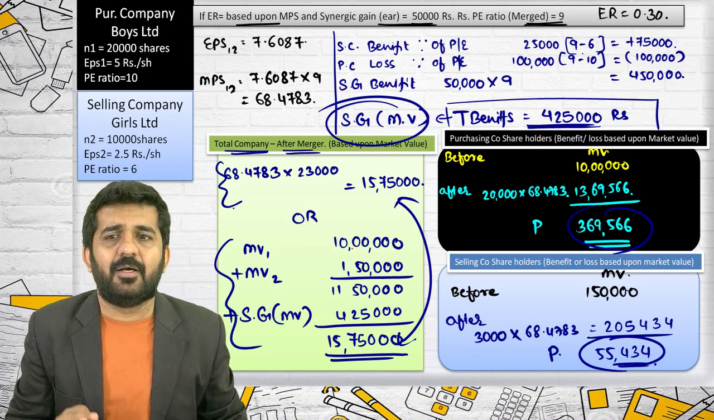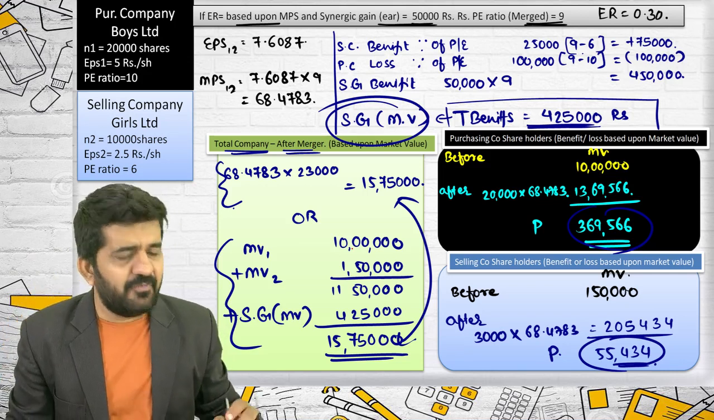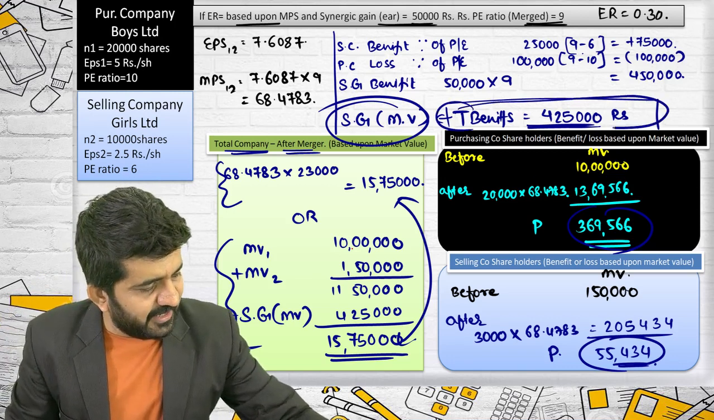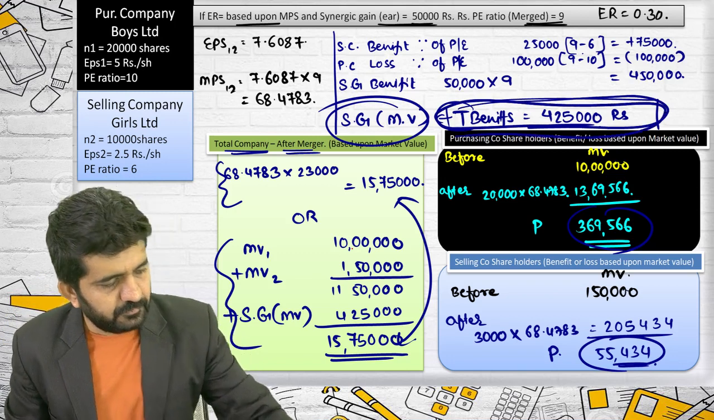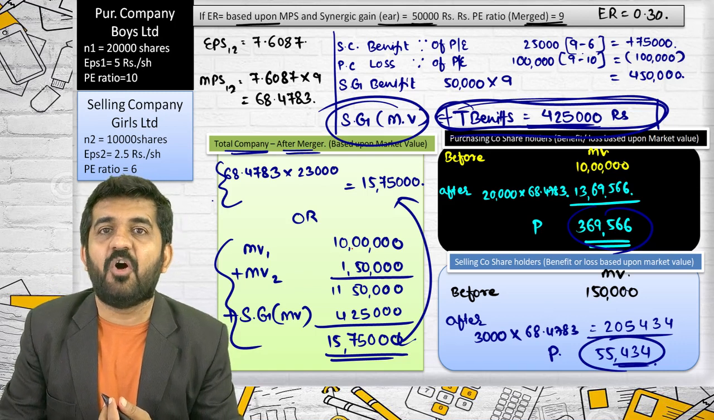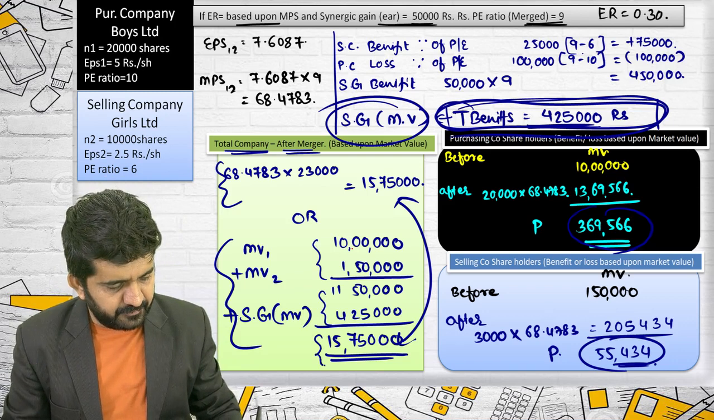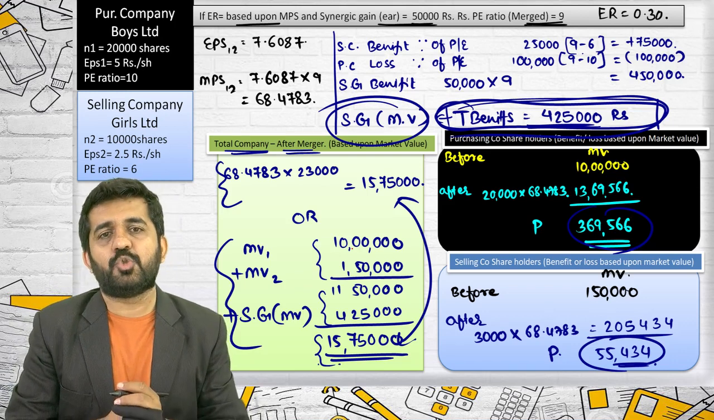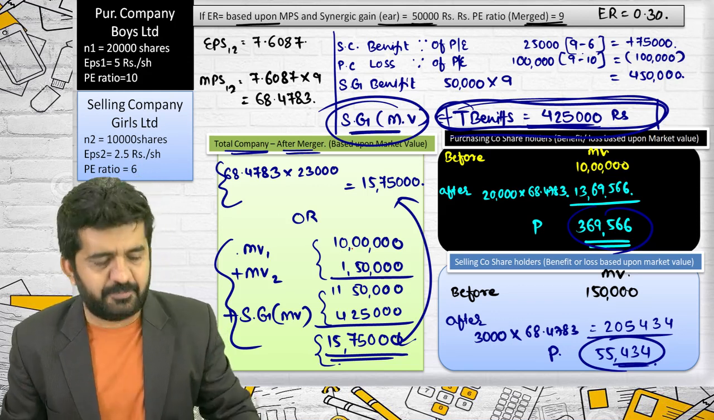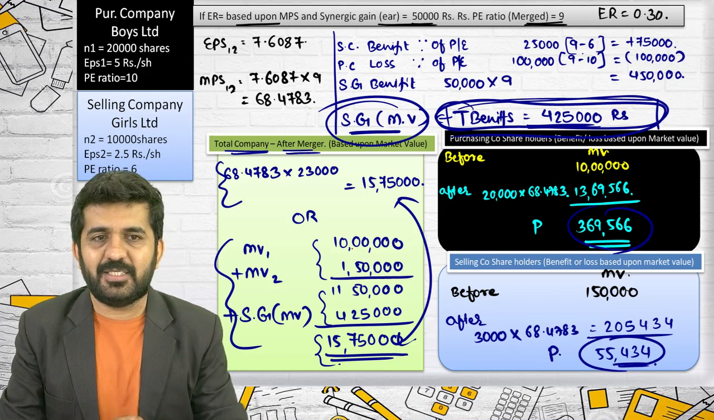I'll tell you why I say that logical understanding is important. See, in one paper, this was directly given, and the question was of finding out directly the market value of the merged entity. It was just doing this. And students felt that this question is difficult. You should not fail it. If you understand this concept, synergic gain in terms of market value, the question becomes extremely easy.